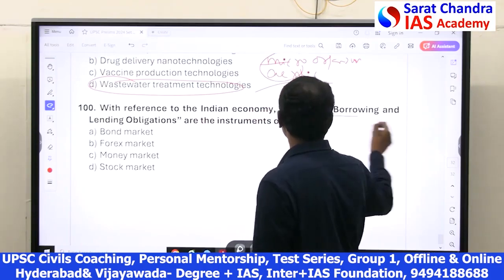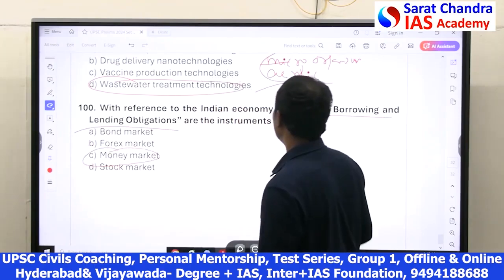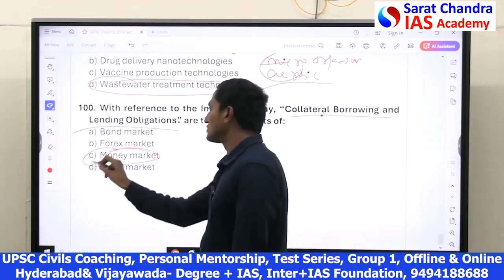Then collateral borrowing and lending is a direct question. It's a money market for borrower and lender. This instrument, collateral borrowing and lending obligation, is an instrument used in the money market.